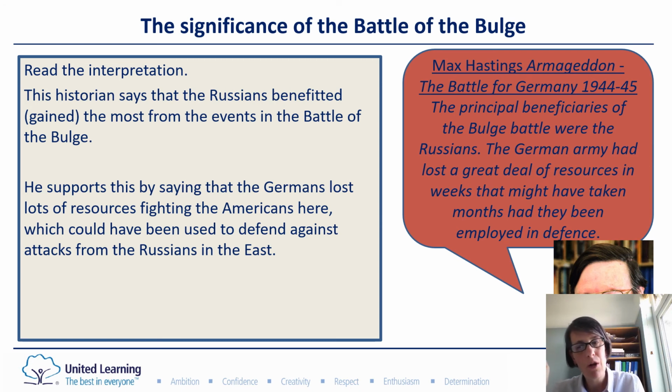So remember when we looked at the Operation Barbarossa, when the Nazis invaded, remember that failed, that came to an end, and the Russians now are pushing back towards the west, threatening Germany on its eastern front. And so this is really helpful for the Russians because now the Germans have got fewer soldiers and fewer tanks to use when they're fighting them over in the east.